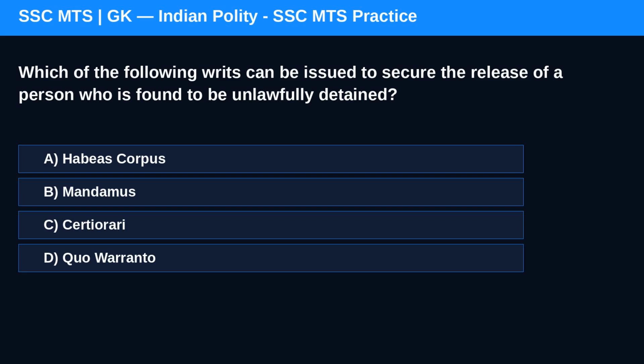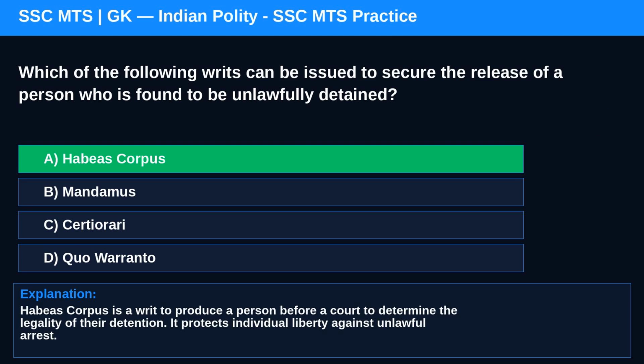Question 1. Which of the following writs can be issued to secure the release of a person who is found to be unlawfully detained? Option A, habeas corpus. Option B, mandamus. Correct answer is A. Habeas corpus is a writ to produce a person before a court to determine the legality of their detention. It protects individual liberty against unlawful arrest.